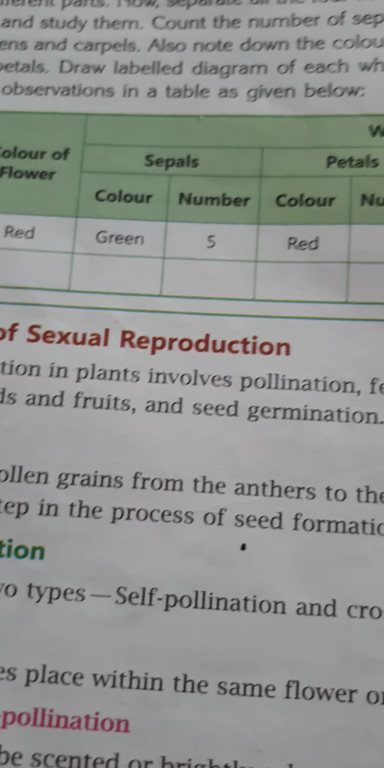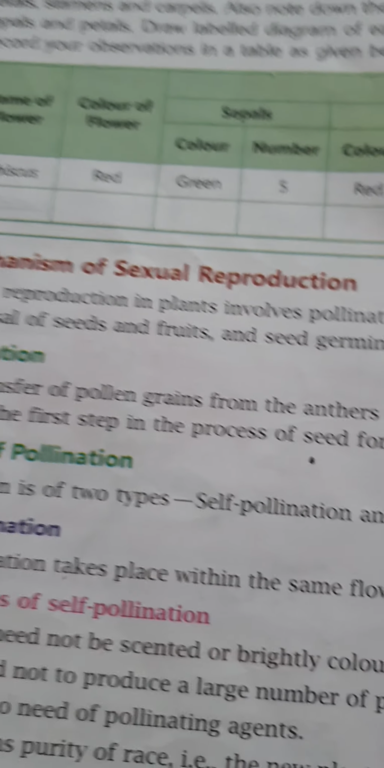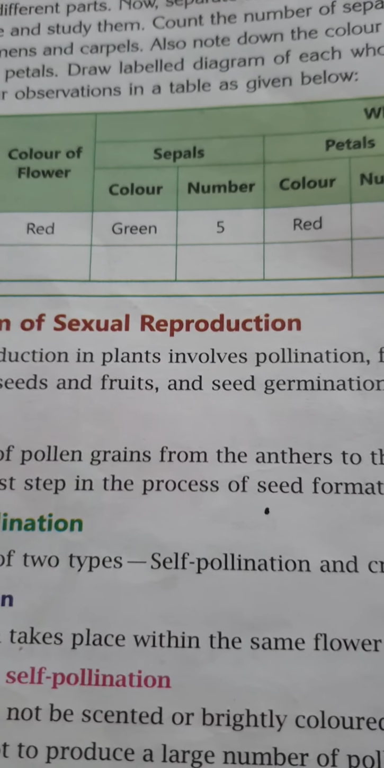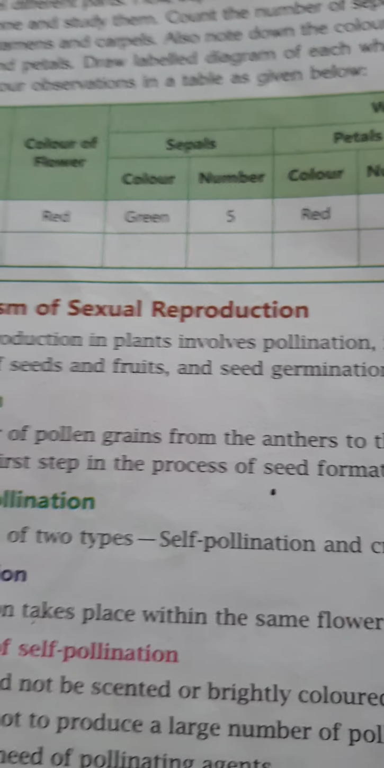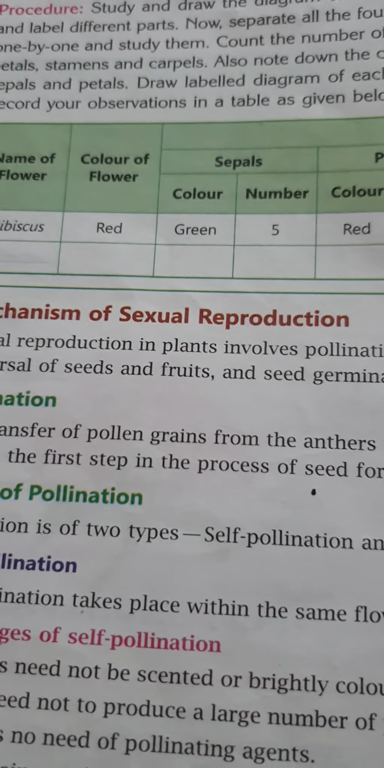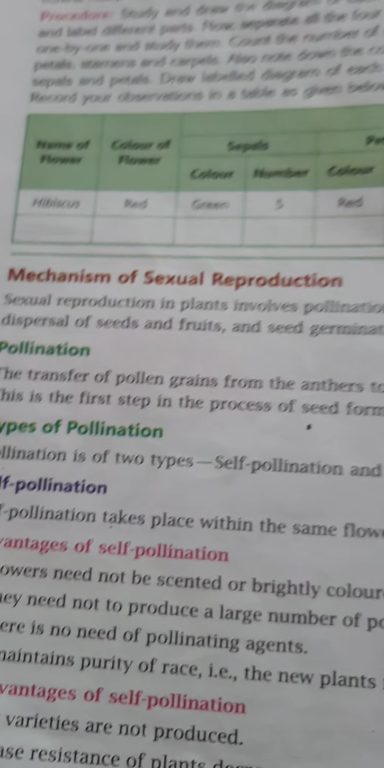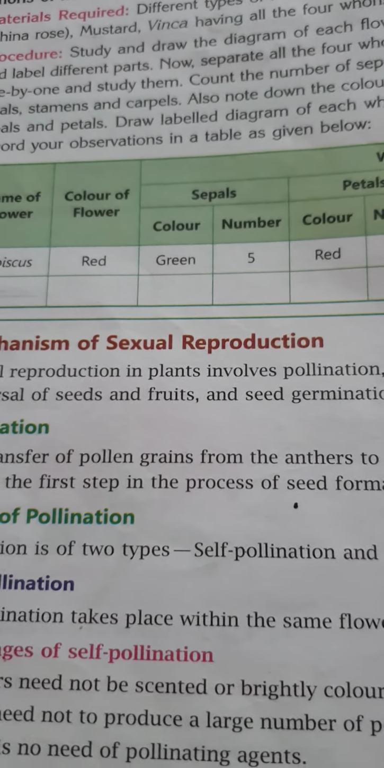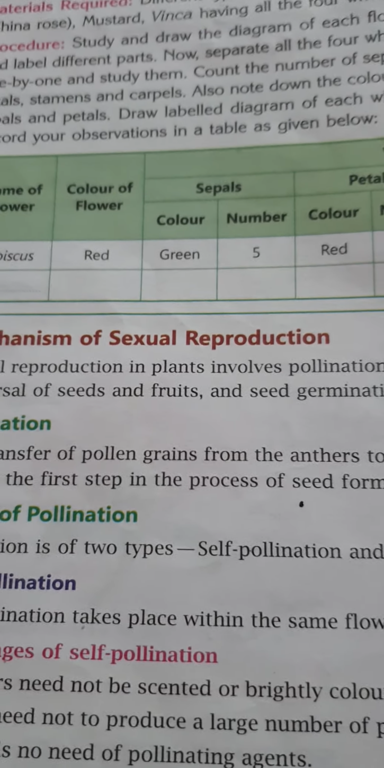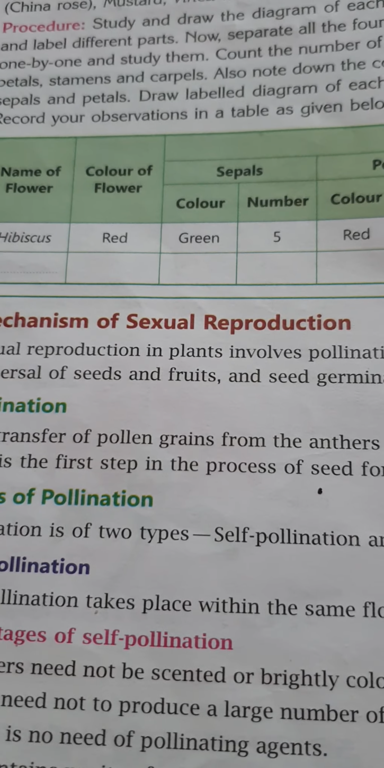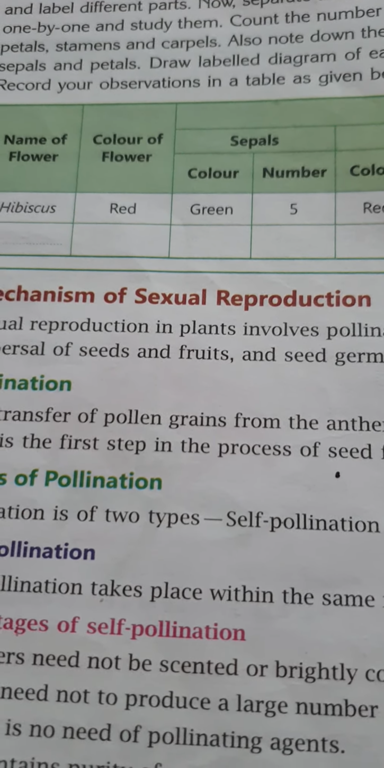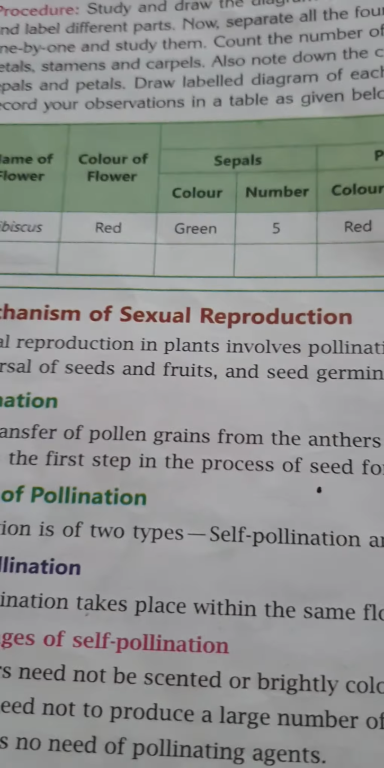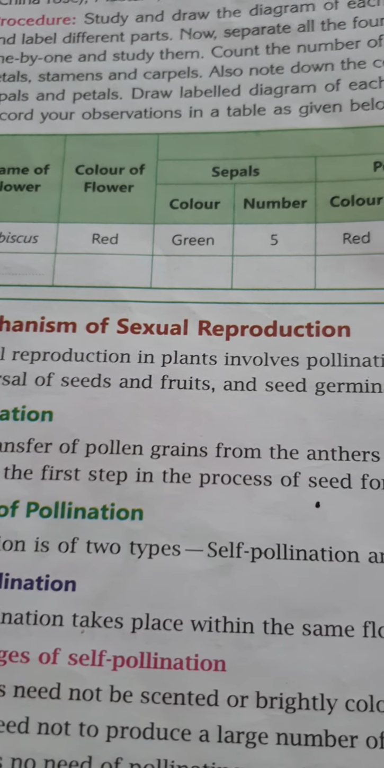So the major disadvantage of self pollination is that there is no mixing of genes, due to which the vigor and vitality of the race are reduced. Means we can't get the varieties or the good quality of the new plant. The immunity to disease is reduced in the resultant offspring. Means immunity level is very low.